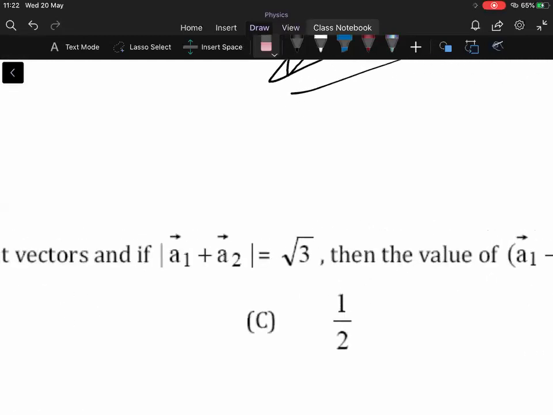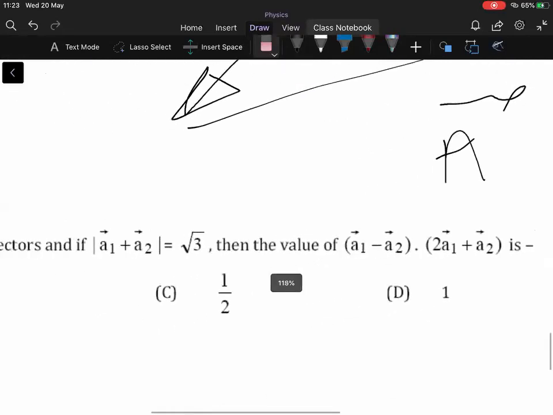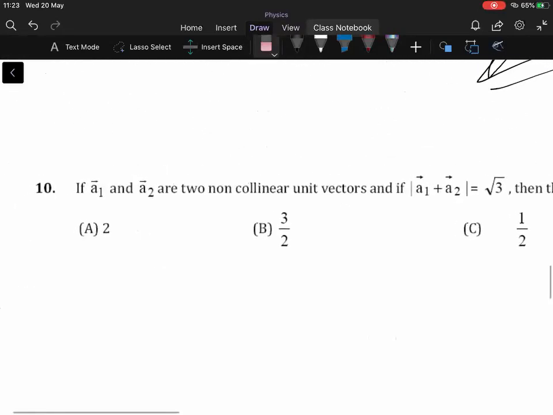If the sum of the two vectors, the resultant of the two vectors is root 3, then the value of (A1 minus A2) dot (twice of A1 plus A2) is? So in this question, you should know what is the angle between the two vectors. We know their magnitudes. So the magnitude of A1 is 1 and that of A2 is also 1. Okay, the magnitudes are equal to 1 because they are unit vectors.